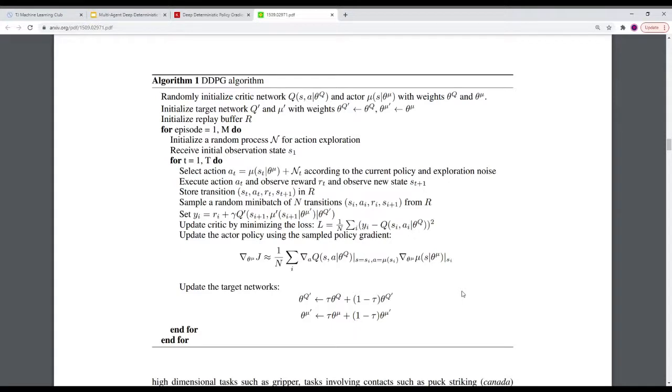The slow movement of maybe just 1%, 0.1%, 2%, a very small amount of the running weights over to the target weights ensures that as our target actor and target critic evolve and get better, they do this in a slower process.